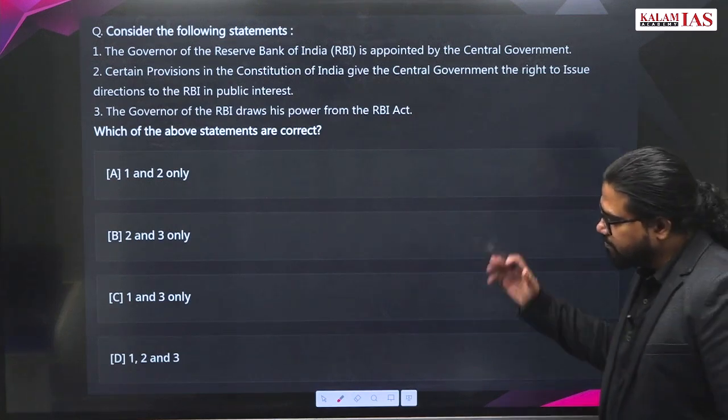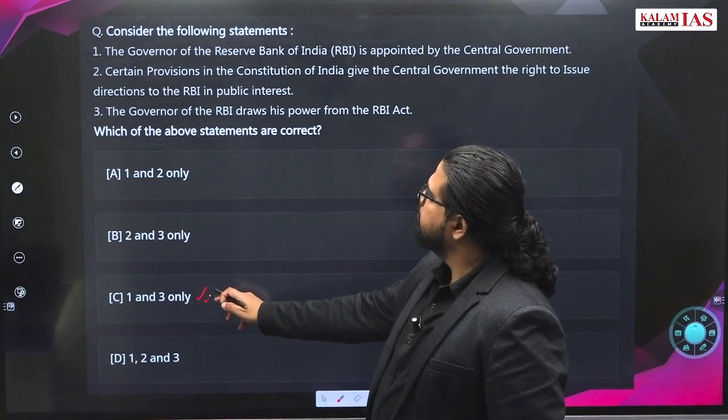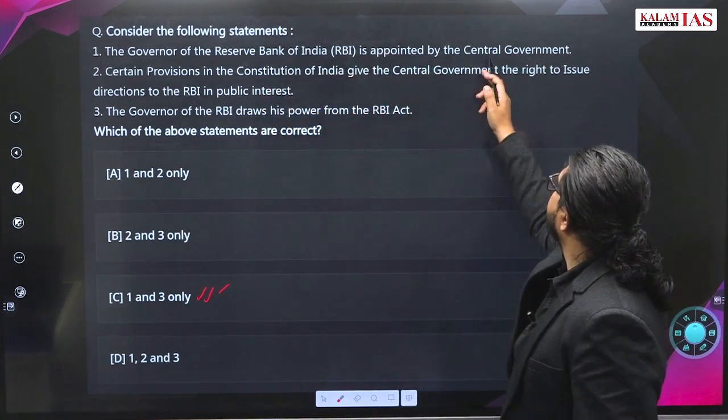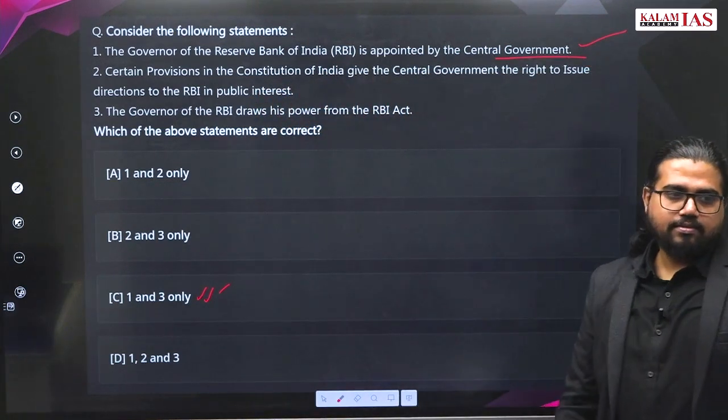बोलो क्या आंसर है? C. Okay. Governor of Reserve Bank of India is appointed by central bank. Very correct.